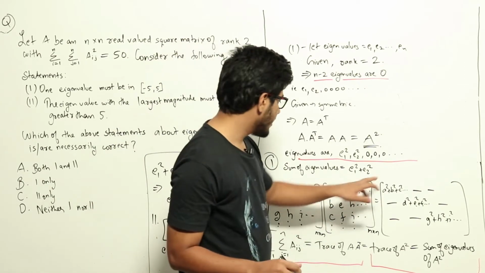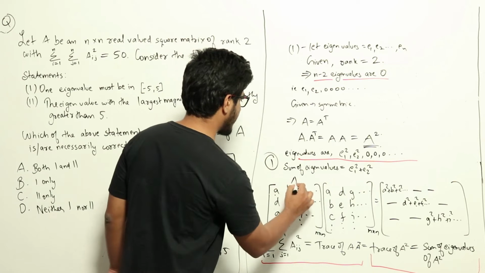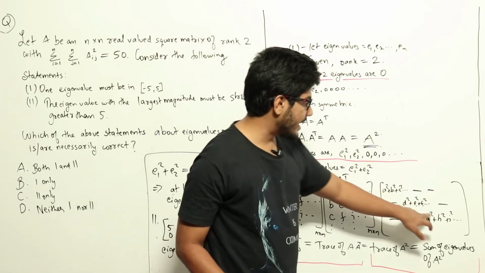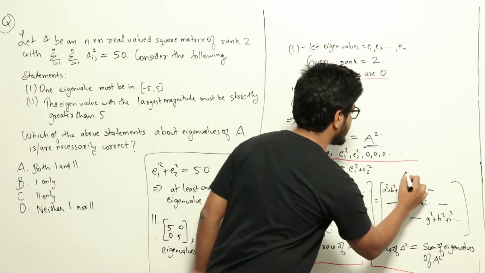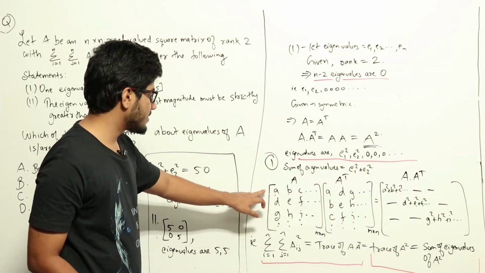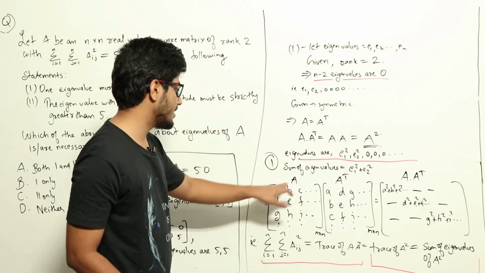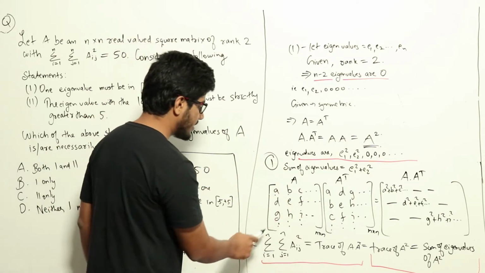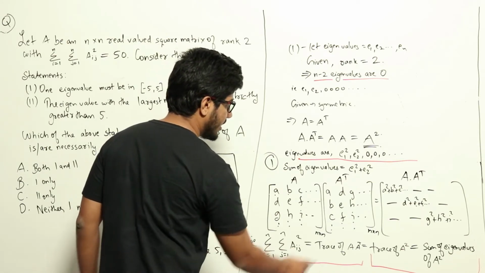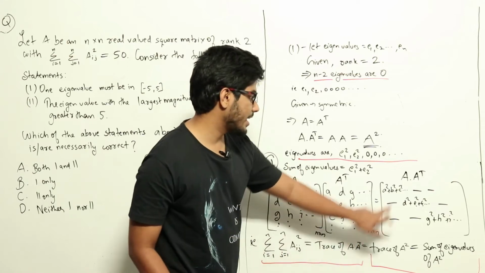I'll repeat it. When we take a matrix A and multiply it with A transpose, the sum of the diagonal elements of A A transpose would be equal to the sum of the squares of each of the elements in A, which I have written as sigma i equal to 1 to n, sigma j equal to 1 to n, A of ij square, equal to the trace of A into A transpose.